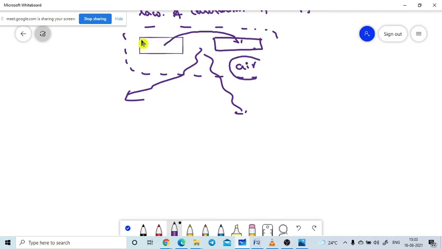We are taking only two bodies without any surroundings, so there is no leakage of energy to the surroundings.